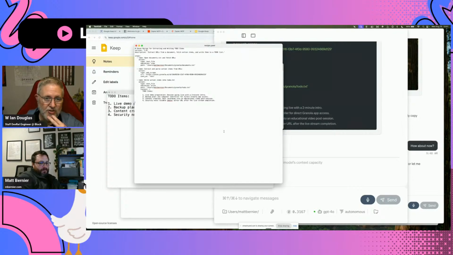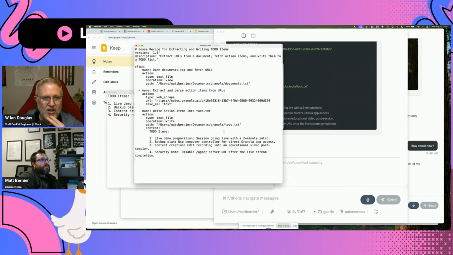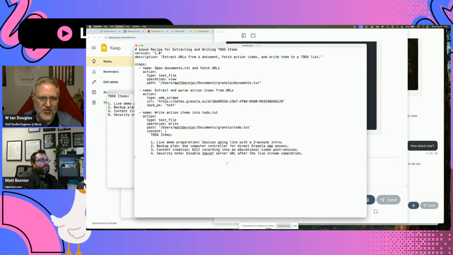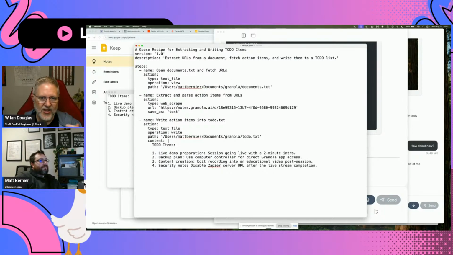So this is what a recipe looks like in Goose if you want to zoom in. We have a version number, we have the steps like open documents.txt and fetch the URLs, then extract and parse the action items, and then write those action items into to-do.txt. Interesting. And it's got the folder names exactly where we want them to be. Now, in this case, it actually hard-coded that URL.